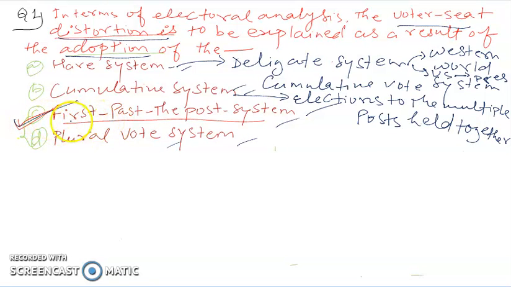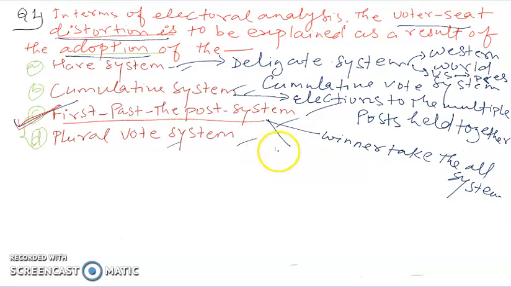The third system is first past the post system. This type of system, first past the post system, is also known as the winner takes all system, and this is very popular in India because of its huge population and India being the largest democracy in the world.